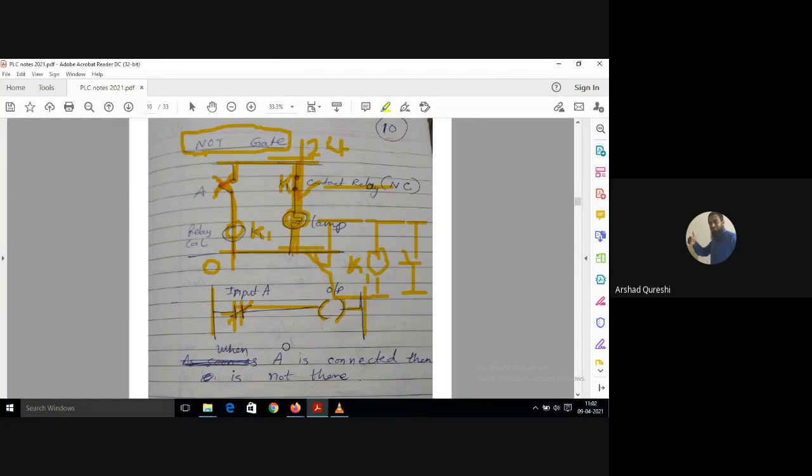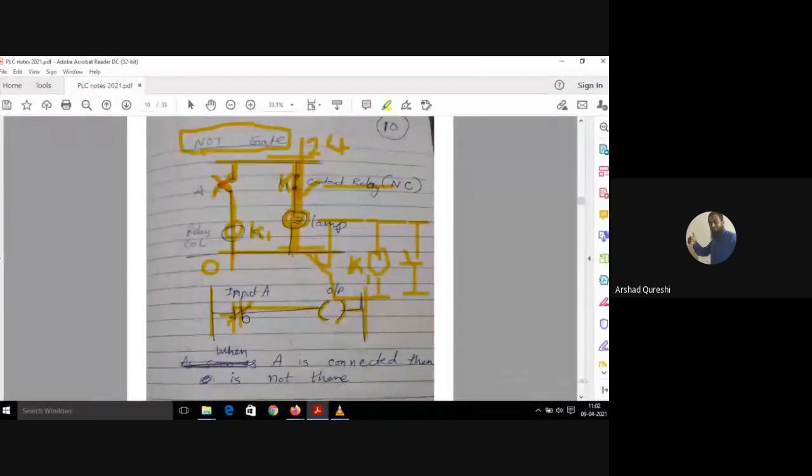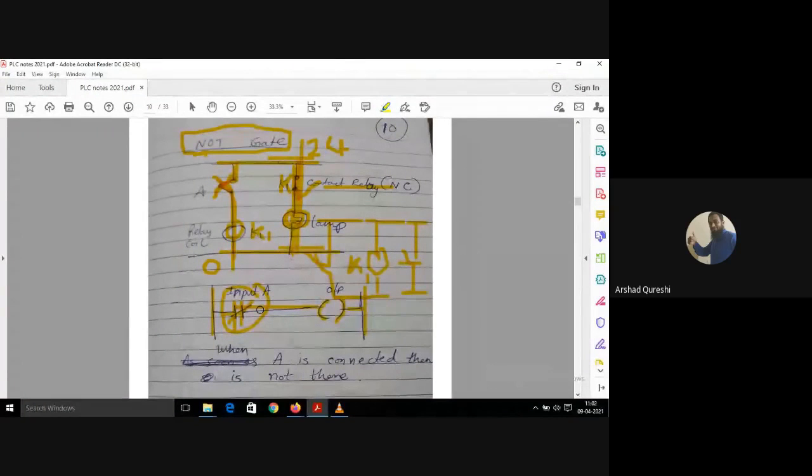Once again, I will tell you. Input A, I am taking it as normally closed. So as soon as I press this input, it will open here. As soon as I press this input, the circuit will get open, and therefore the output will be off. There will be no output. And as soon as I release it, it will be in the normally closed condition only, and therefore your output will be there.